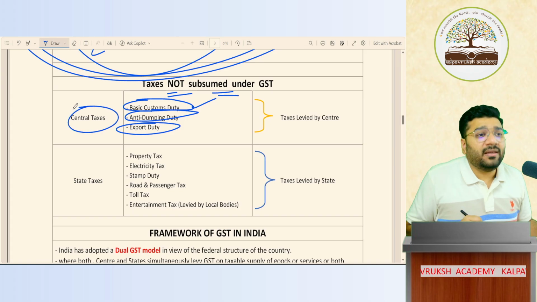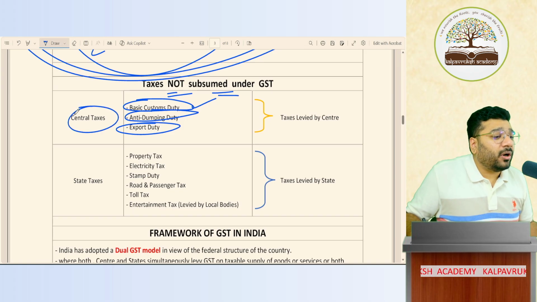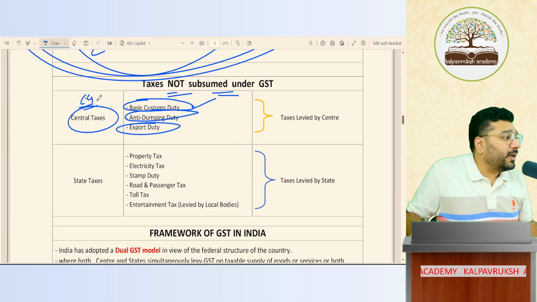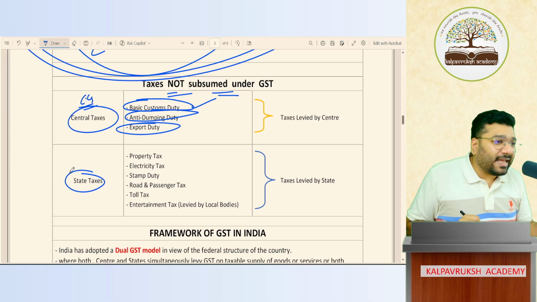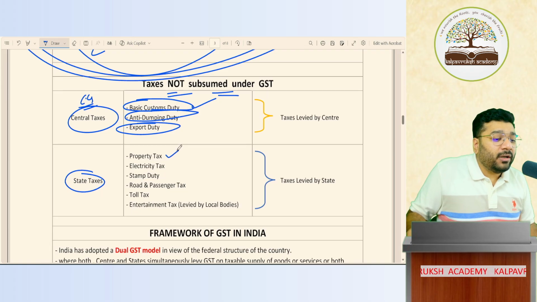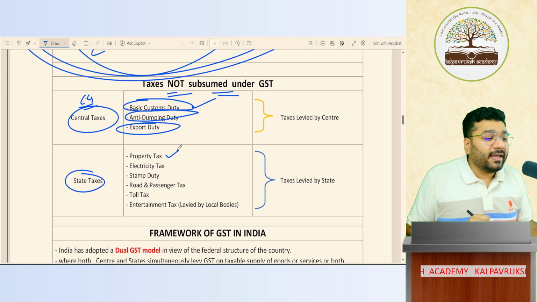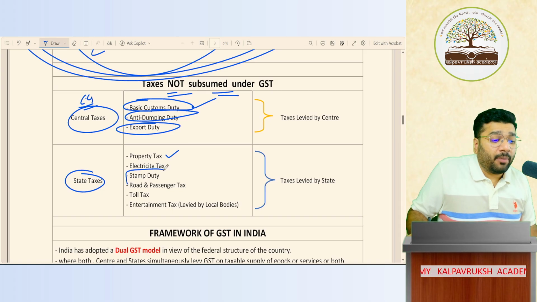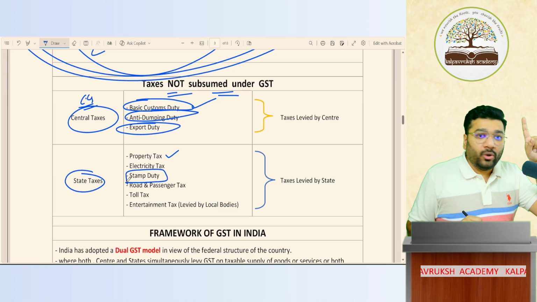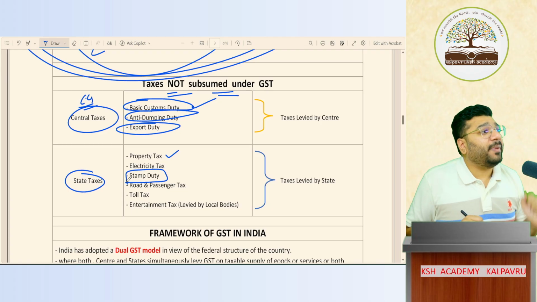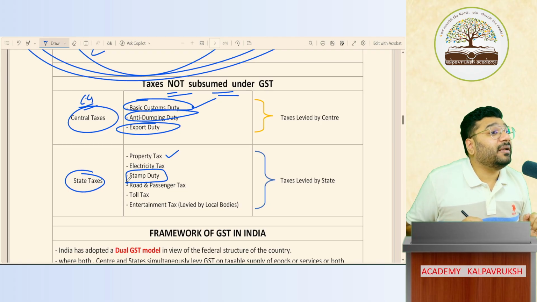These are central level decisions. Central tax means this tax goes to the central government. Apart from that, the state government is also charging some tax called state tax. These have not been converted to GST. If you go and buy any property today, you have to pay one tax called stamp duty. If you buy a piece of land for one crore, on that you have to pay 10% to the state government. That is called stamp duty. Got it, not got it?